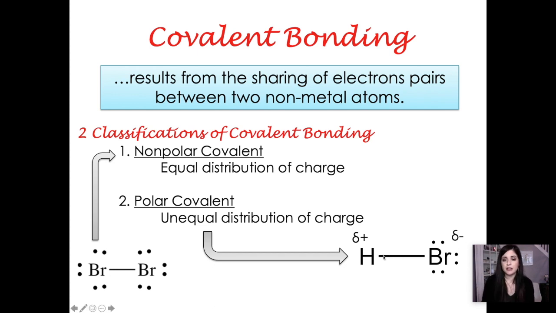So they're still sharing their electrons, but bromine's kind of hoarding the electrons a little bit. And when that happens, bromine has a partial negative charge. So this little symbol right here is what we call a partial. It's not totally negative because it didn't steal an electron, but most of your electrons are going to live around bromine, whereas you're going to have a lack of electrons over towards your hydrogen. So they're still sharing, but it's an unequal sharing, and that is what we call a polar covalent bond. Happens between nonmetals, but with nonmetals that are relatively far away from one another on the periodic table.